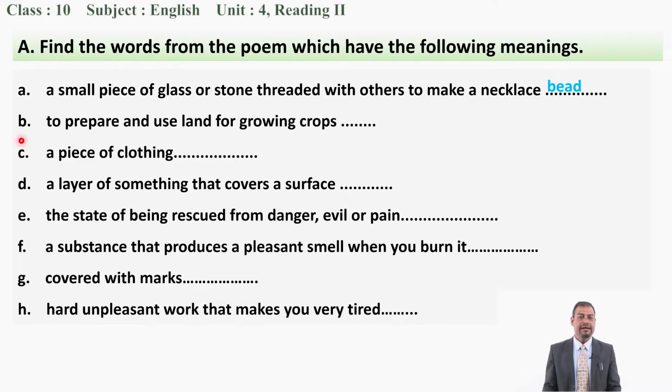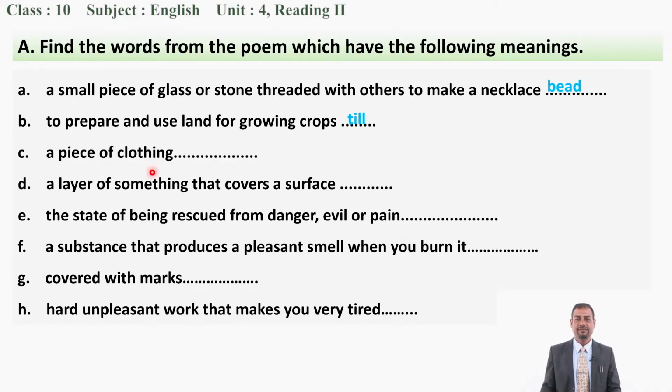Okay. Next one is B. What is the correct word for it? To prepare and use land for growing crops. So, what is the correct word? Before planting, before growing, what do we do? And the word is clearly given there. And your word is, yes, till, T-I-L-L, till, plow, you know.